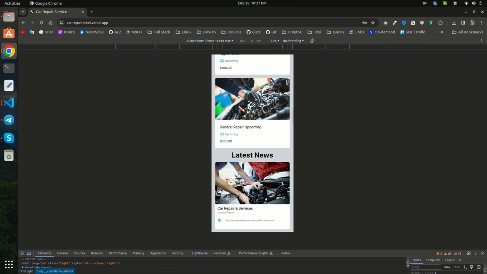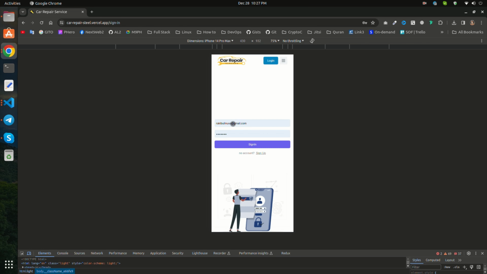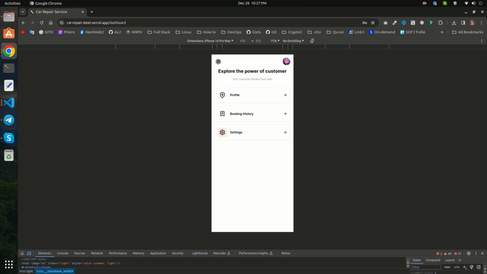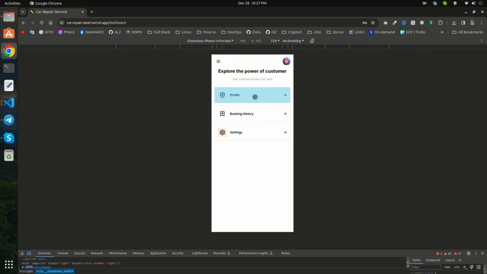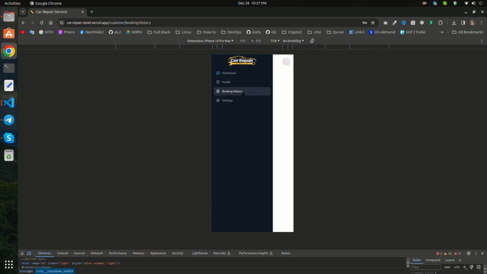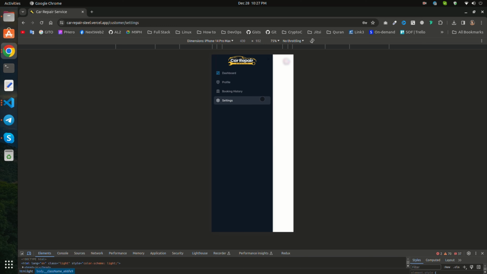SEO friendly is a very high demand task from the client. I think it's very good. As I was a system admin, web admin, I worked in the past with SEO, search engine optimization. So I know how important it is.